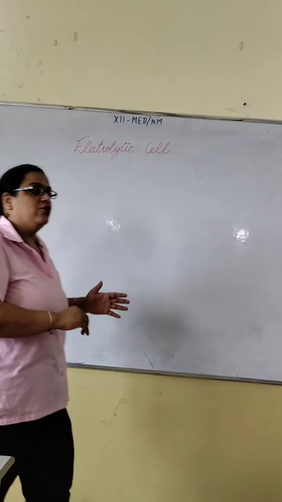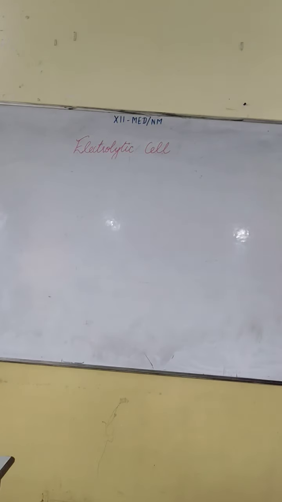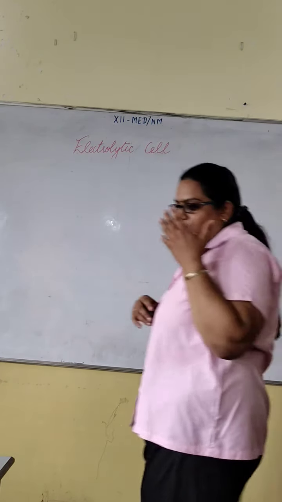So my dear students, in today's lecture we have started with electrolytic cell. Electrolytic cell is that cell which is used to convert electrical energy into chemical energy, and that is always carried out for non-spontaneous reaction. Here delta G, the Gibbs free energy, should be positive. Fine. So in electrolytic cell we have discussed the cell representation and also the setup for that and mechanism of electrolysis. I hope everything is clear to you. That's all about today's lecture.